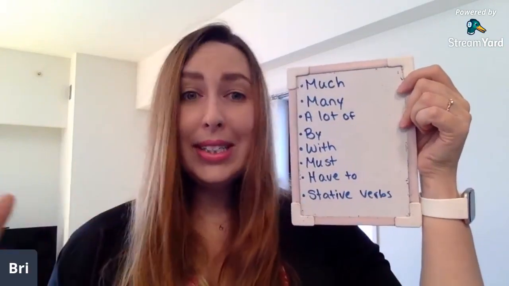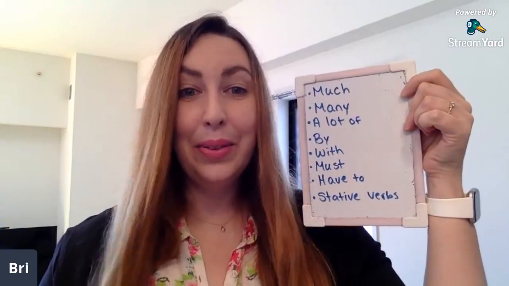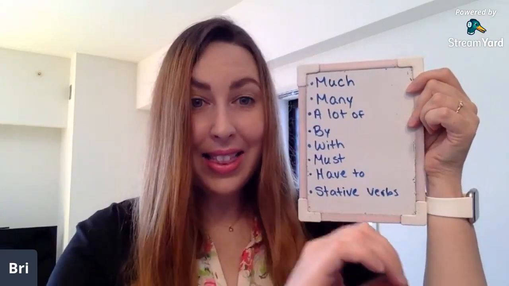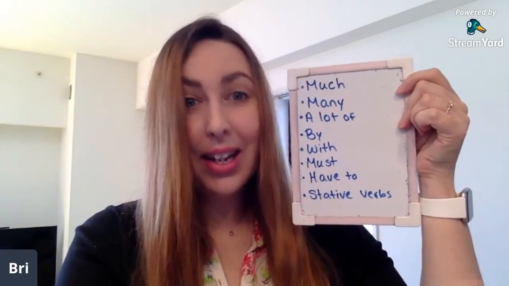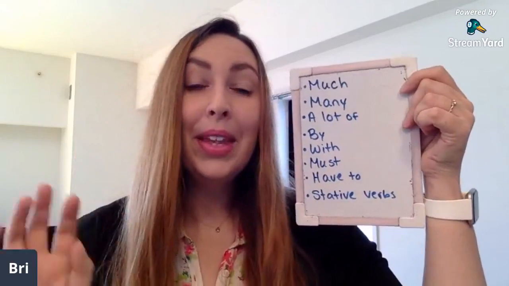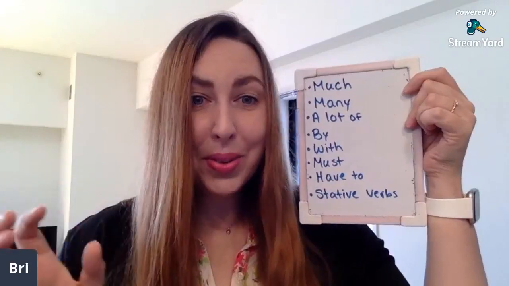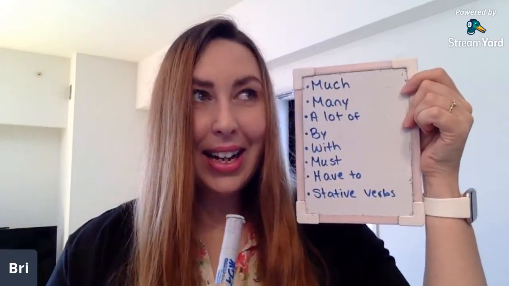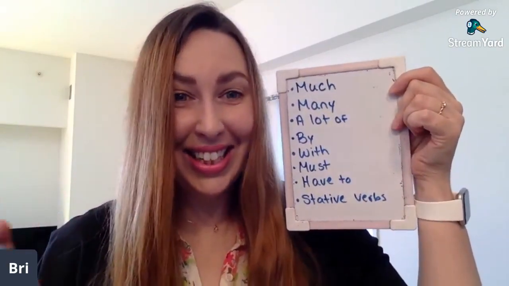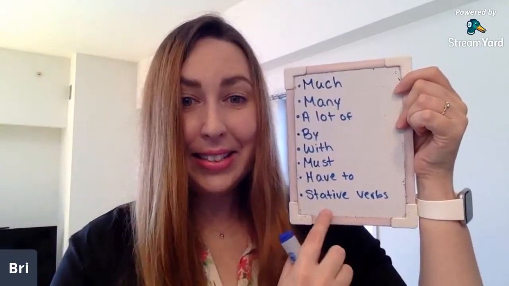So we wouldn't say, I am belonging to Bree's English class. We would say, I belong to Bree's English class. I like this hamburger. We wouldn't say, I'm liking this hamburger in proper English, okay? However, if you do listen to native speakers, especially in America, we like to break the rules. So you might hear, I'm liking this hamburger, but it is not good English. It is not correct. So if you're taking an English exam, please remember that like is a stative verb.